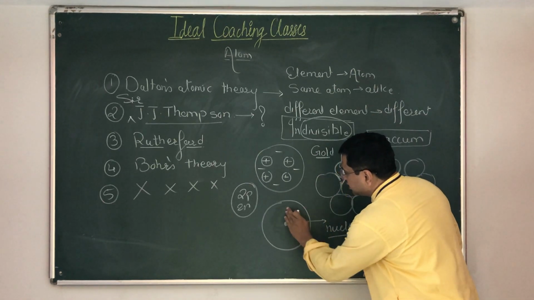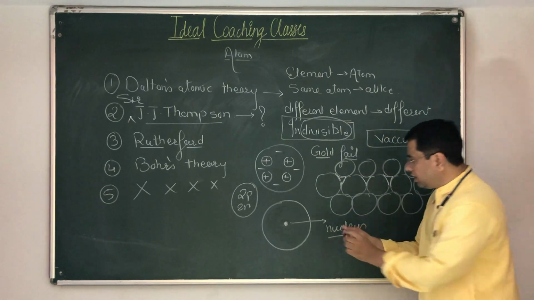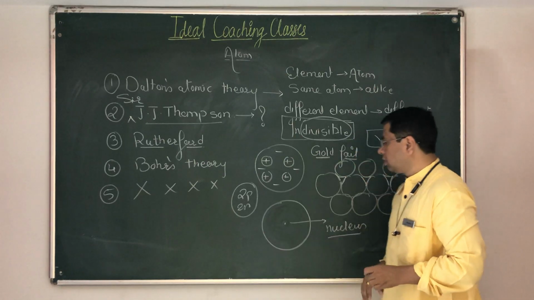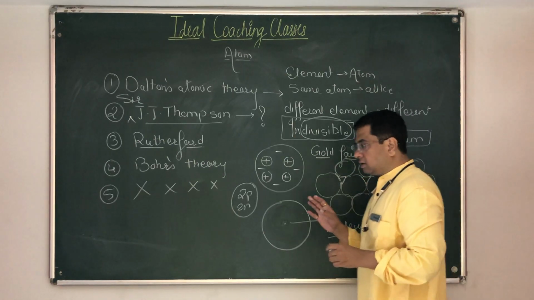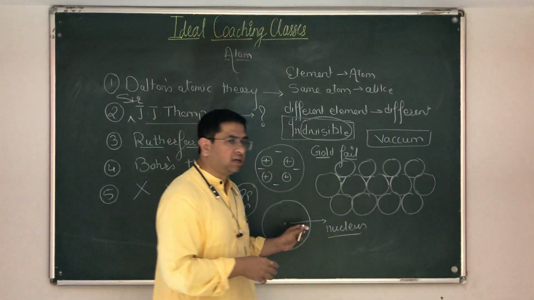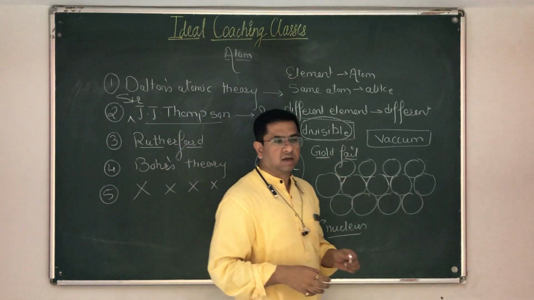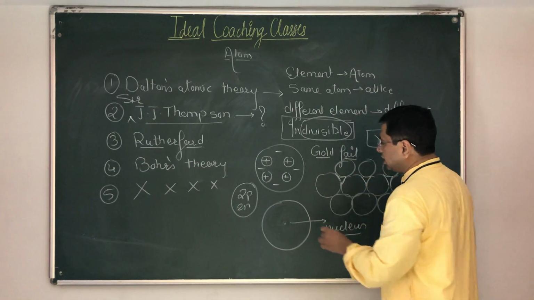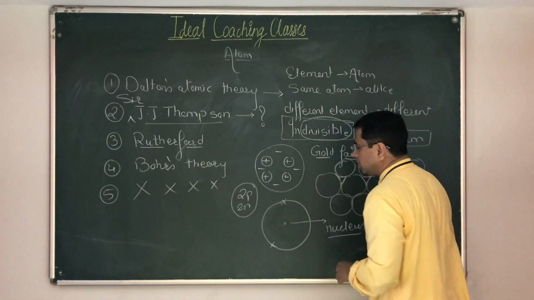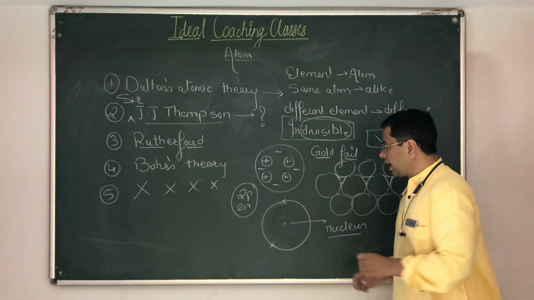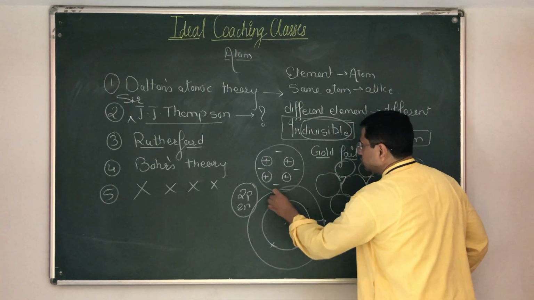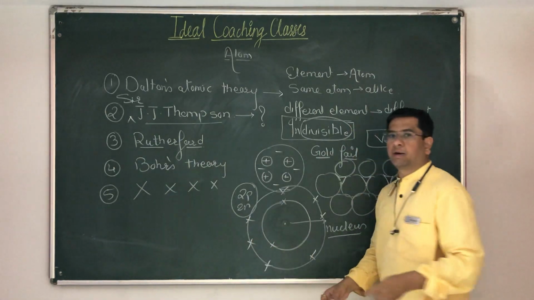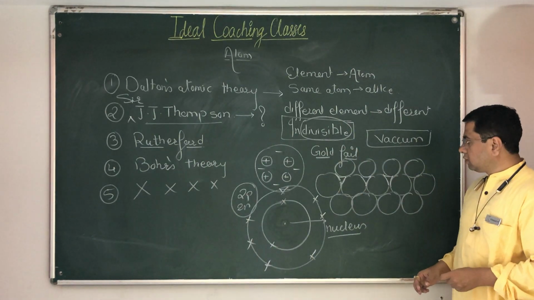Majority of the atom, what you see on the side, it's vacuum. So only this much part, you can say this is just a dot. Then you have vacuum. And then he said that if I say only the nucleus, then it will become positively charged. He said that there are electrons revolving in circular orbits around the nucleus at definite distances. We know these are the orbits. First orbit capacity is something and second orbit capacity is something and so on and so forth.